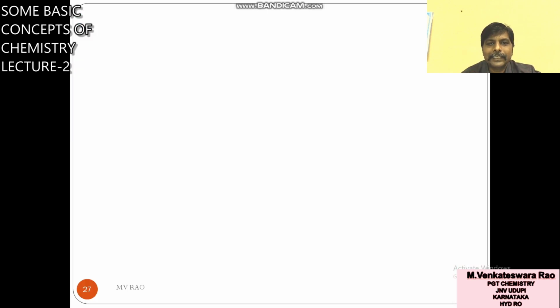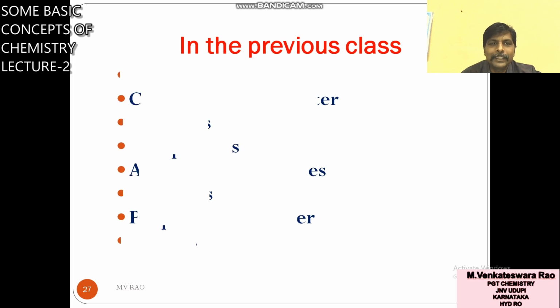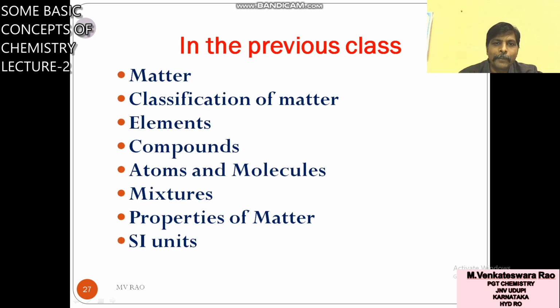In yesterday's class, what did we discuss? We discussed matter, what is matter, and the classification of matter. Matter can be classified into solid, liquid, and gas based on physical properties, and based on chemical properties into elements and compounds.